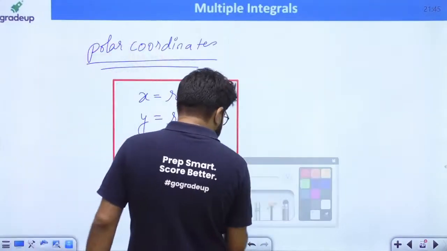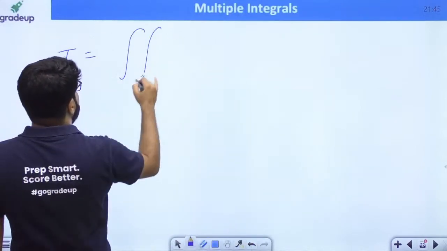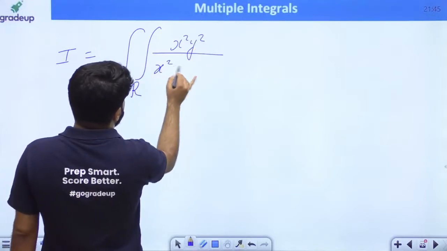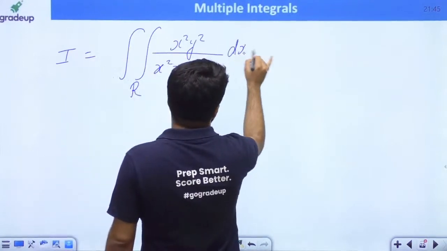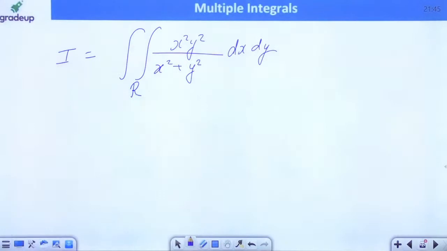So let me write down the integral, guys. The integral is the double integral over the region R of x square y square divided by x square plus y square, dx dy.